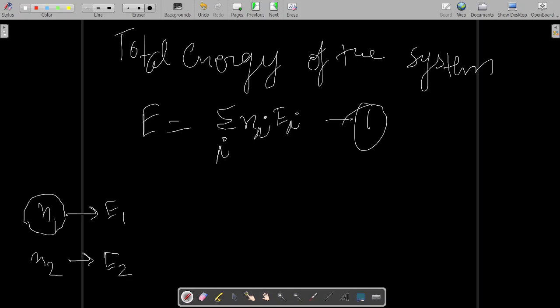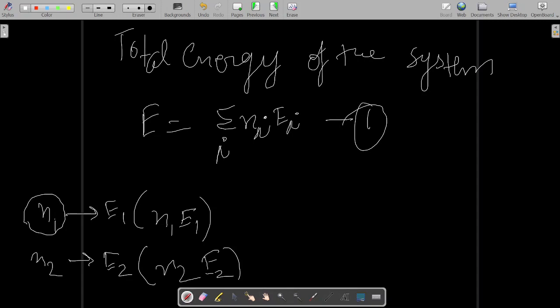No, each of the n1 particles has energy E1, so the total energy will be n1 E1, by the unitary method. Then for n2 particles, each one has energy E2, so the total energy will be n2 E2.